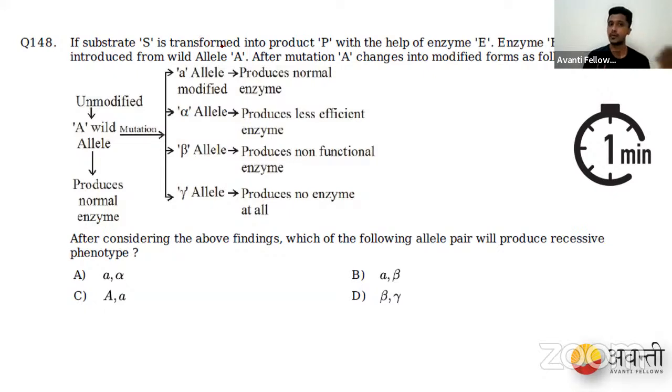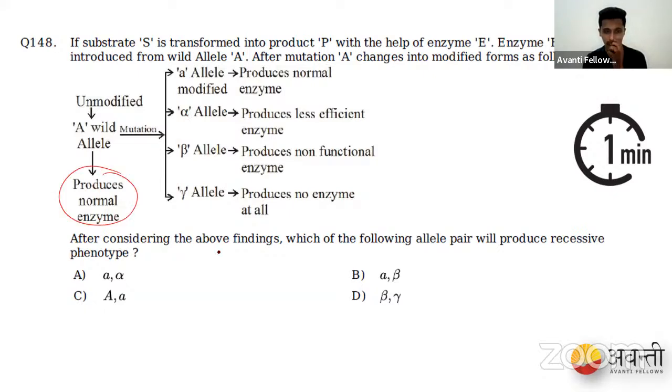If you have a substrate S and it is transformed into product P with the help of an enzyme E that has been induced from a wild allele A, after mutation A changes into modified forms as follows. Here we have unmodified, the wild allele A, and it goes under mutation. These are the different mutations, and it produces normal enzyme even after mutation. Are you understanding, people?